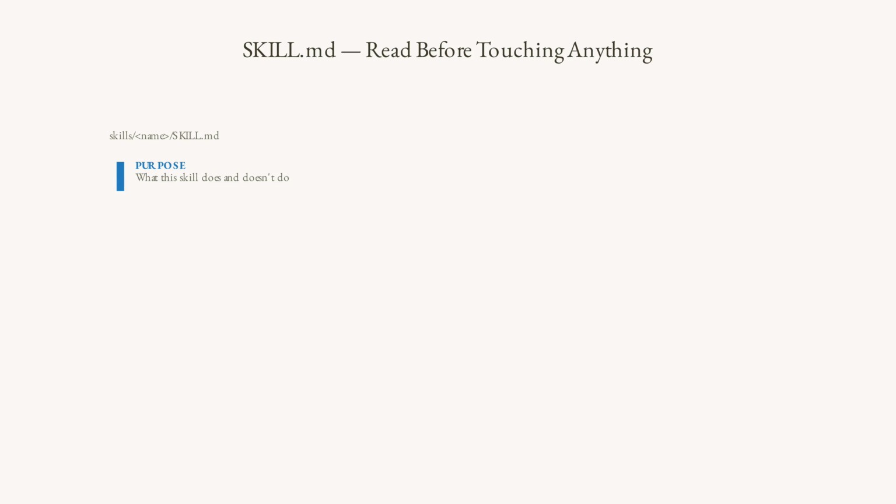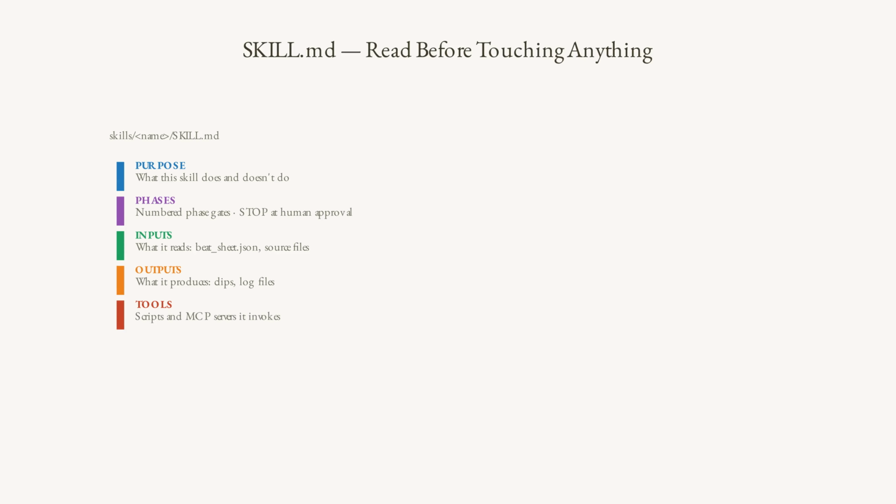Skills are /commands with packaging. A skill.md file is a structured specification that turns Claude into a domain-specialized agent. It defines the skill's purpose, its phase gates, the tools it invokes, the outputs it produces, and the human approval points. The Brutalist Art Toolkit, the one that built this video, is 45 skills behind a single art entry point. Read the skill.md first, every time, before touching anything.